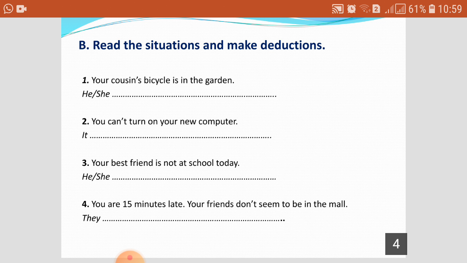So it's up to you to think about more deductions according to the meaning of the sentence. And it's up to you to think correctly and use must or can't according to the meaning of the sentence and the meaning of your deduction.